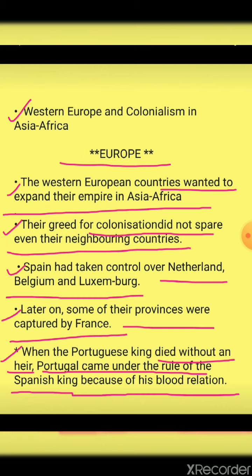Why? Because the Spanish king was having the blood relation with whom? That is with the Portuguese king. In that manner, Portugal was now in the hand of whom? That is the Spanish king. So in this topic, what can you see? First, Spain conquered these regions. After that, France conquered these provinces, and then the Portuguese king died. For what reason? He was not having any son.